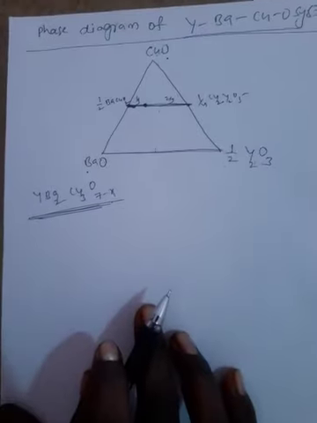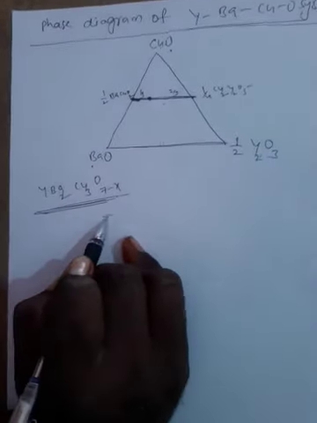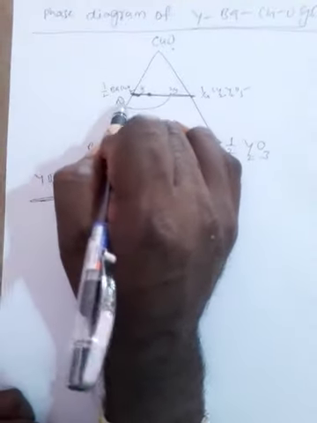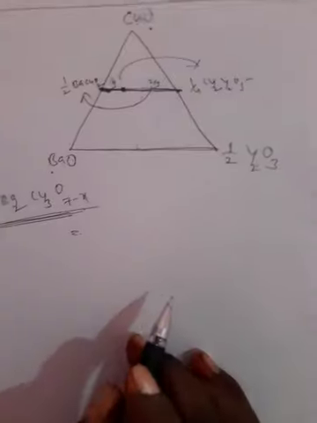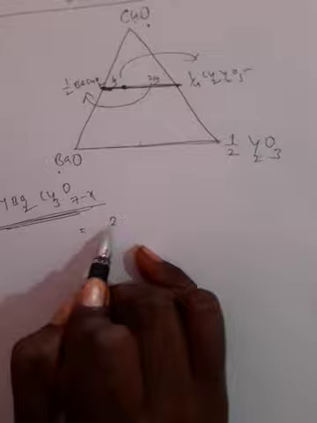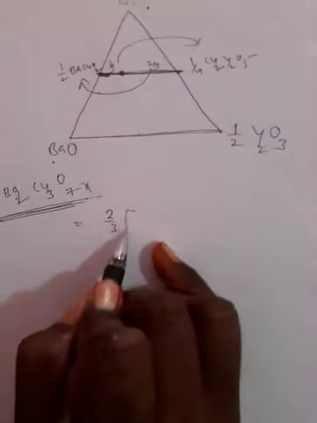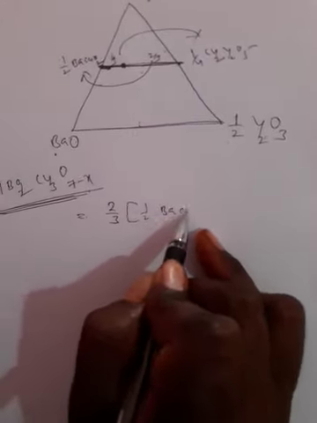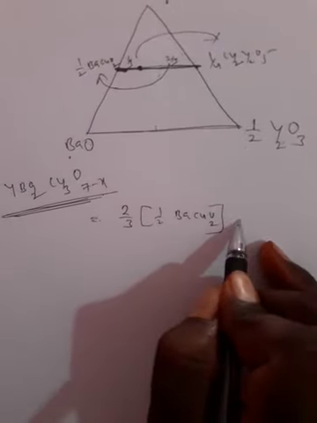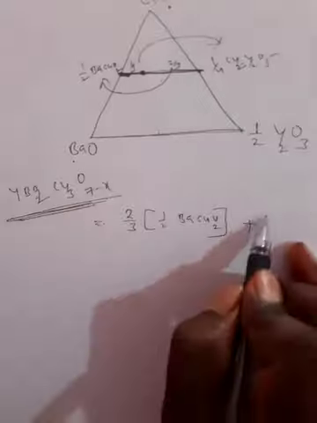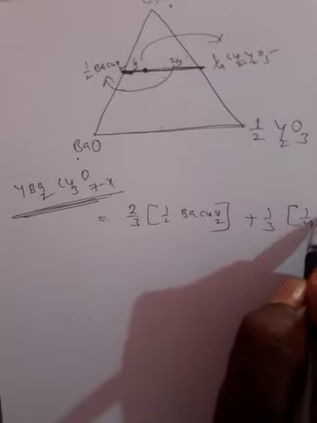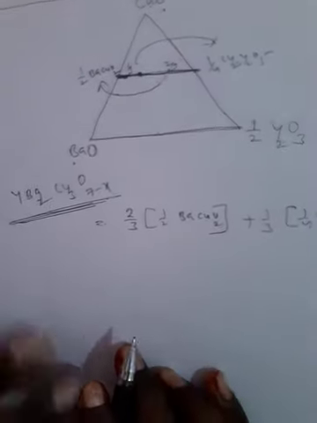Now from this diagram we get YBa2Cu3O7 minus X. Listen carefully, this is a very simple calculation: 2/3 multiplied by BaCuO2 plus 1/3 multiplied by 1/4 Cu2Y2O5.